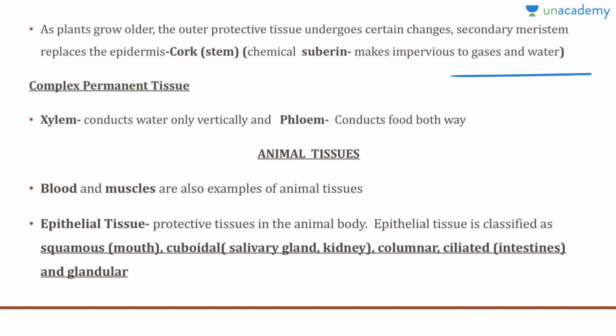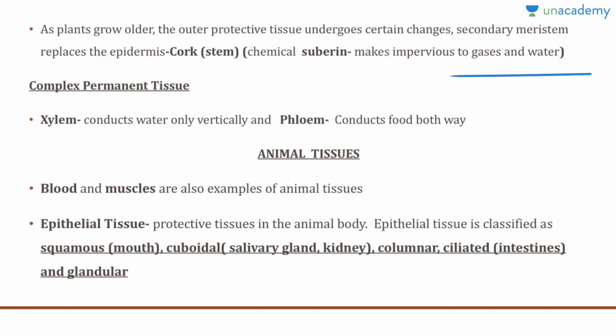And phloem is made up of four elements: the sieve tubes, companion cells, phloem fibers, and the phloem parenchyma. Sieve tubes are tubular cells with perforated walls, and phloem cells are basically living cells except the phloem fibers.